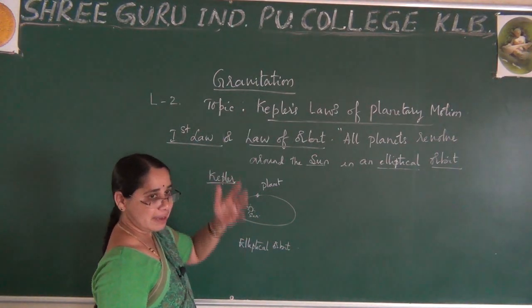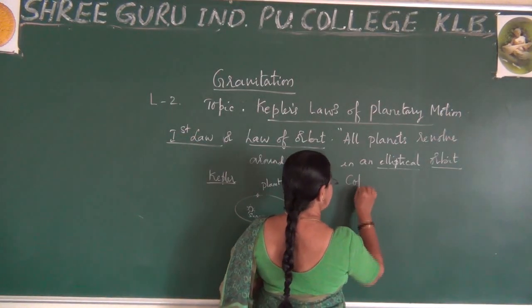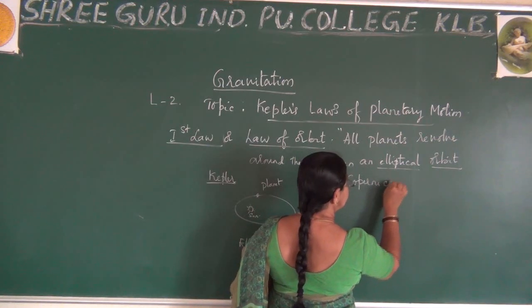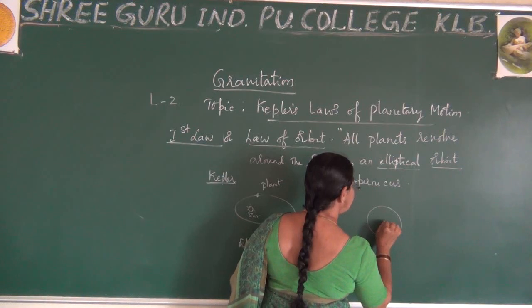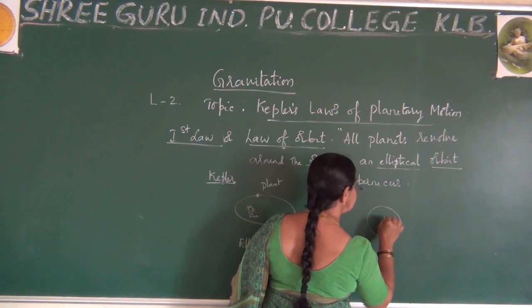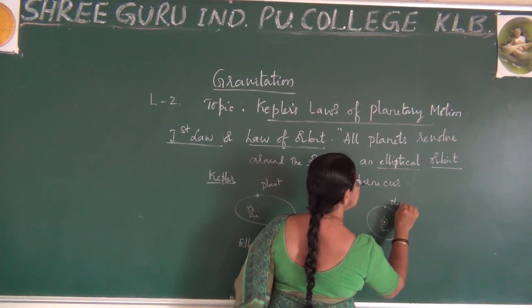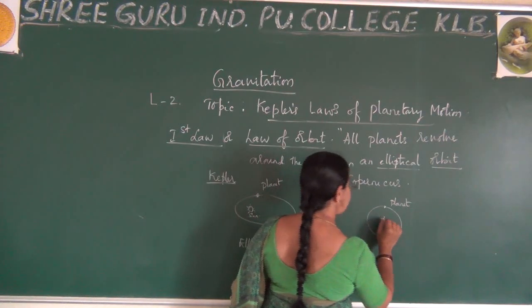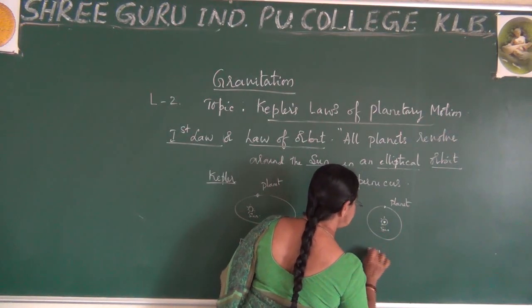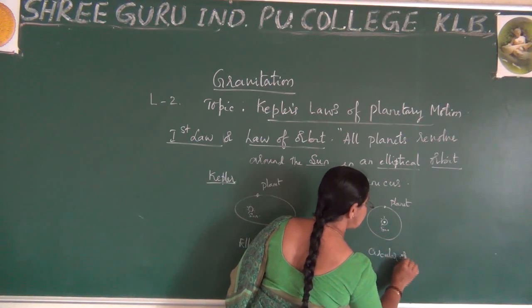In my first lecture, I explained Copernicus's concept, where he also said sun-centered theory, with the sun at this position and the planet revolving around it. Here, this is called a circular orbit. You need not say it is elliptical, it is a circular orbit.